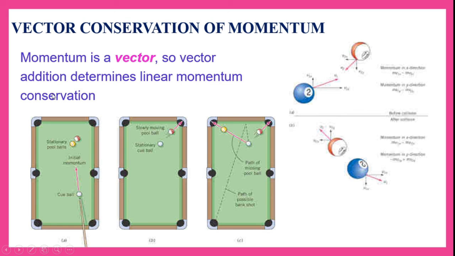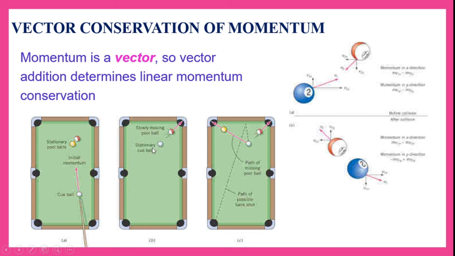Now this we have taken as billiards pool. Momentum is a vector, so vector addition determines linear momentum conservation. So here there is a cue ball, with its initial momentum. So these are stationary pool balls, and we are hitting these stationary pool balls with the cue ball. So the momentum before hitting should be equal to the momentum after hitting. So what happens now after hitting the stationary pool balls with the cue ball?